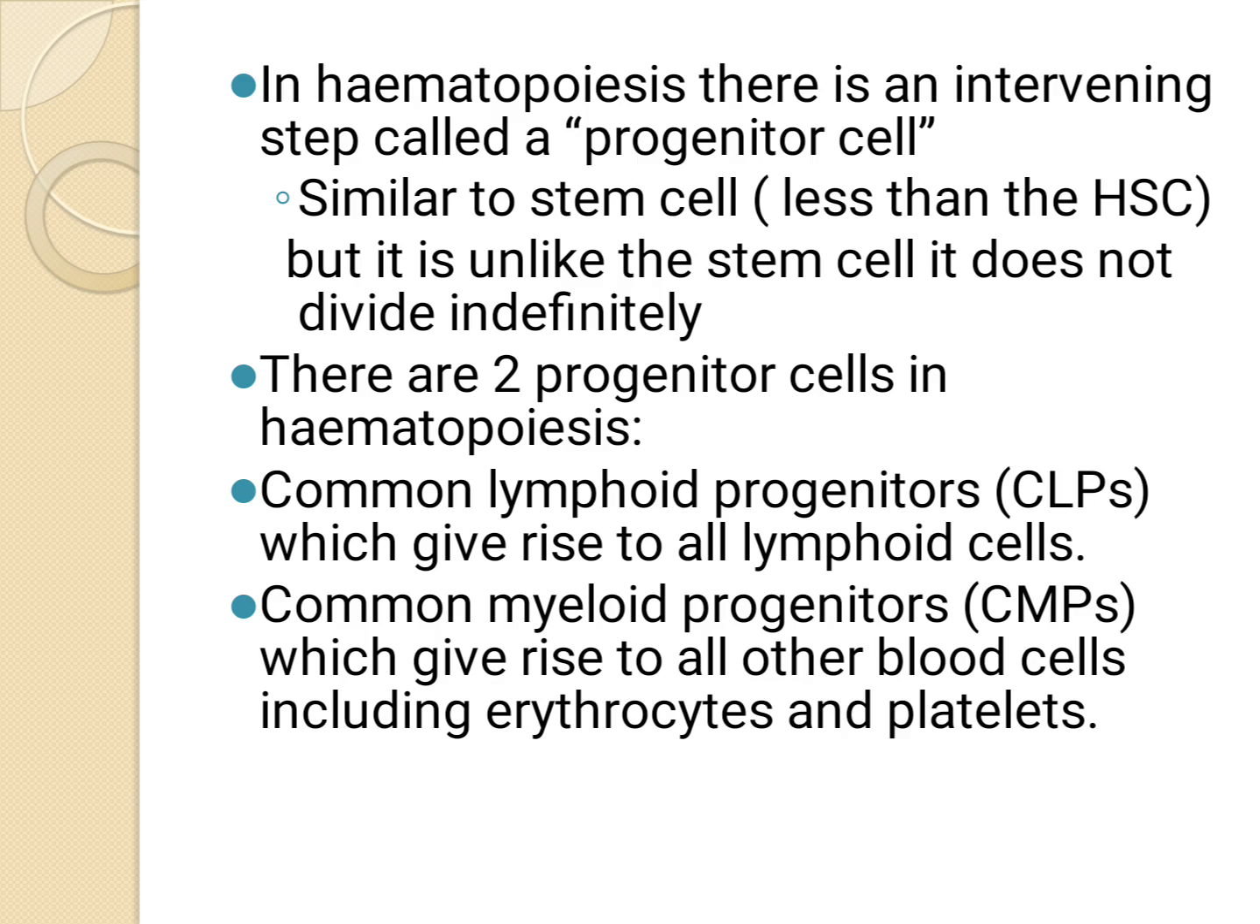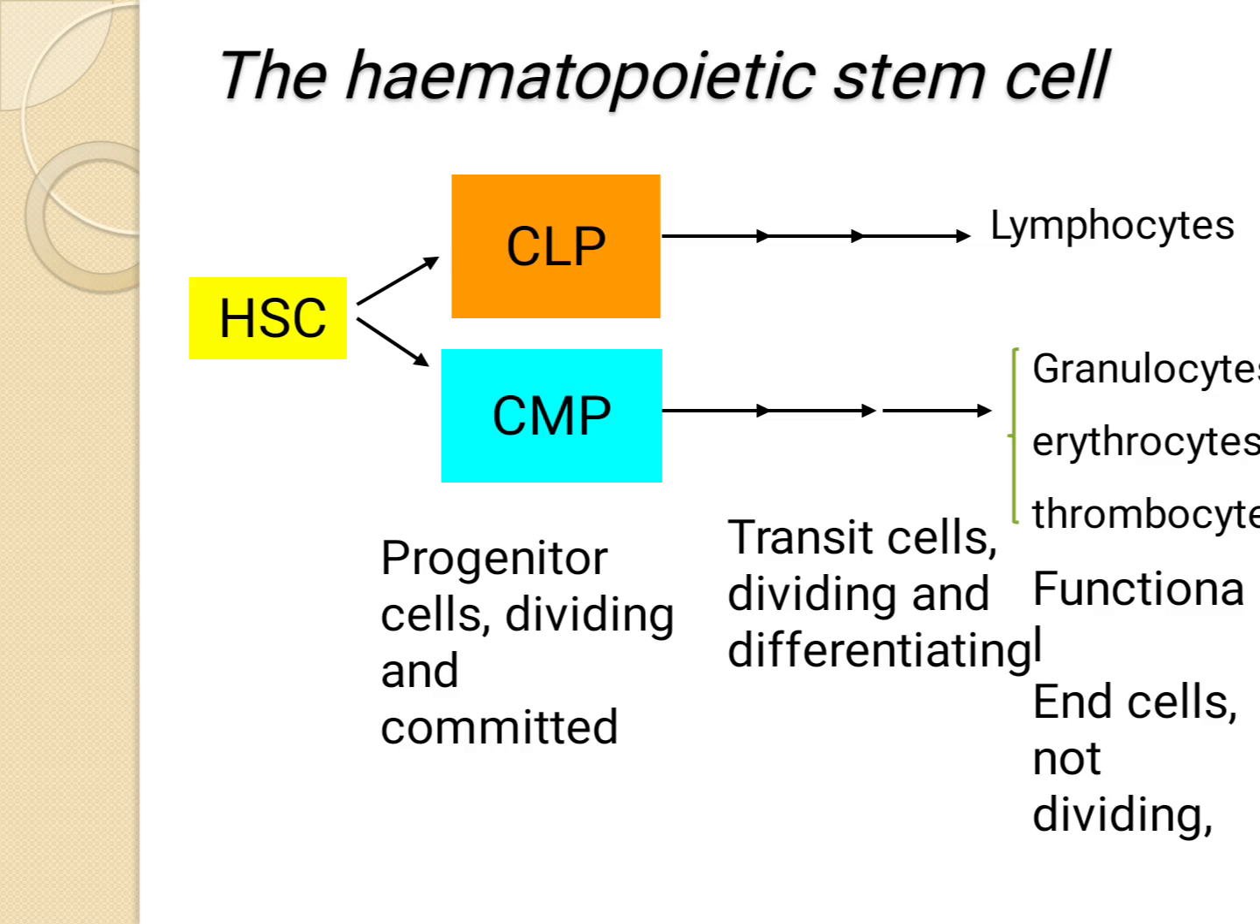There are two types of progenitor cells called CLP and CMP. CLP is nothing but your common lymphoid progenitors, and CMP is common myeloid progenitor. This figure depicts the hematopoietic cells, that is the two progenitor cells arriving from a single hematopoietic stem cell, in which CLP will be producing the lymphocytes, whereas the CMP will be producing your granulocytes, erythrocytes, thrombocytes, etc.